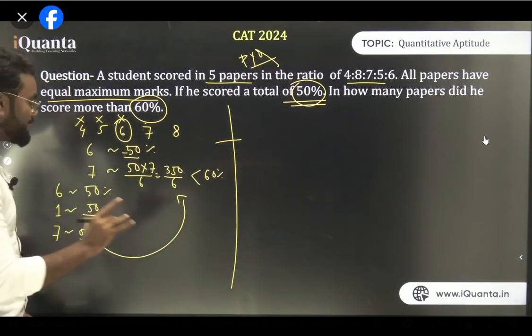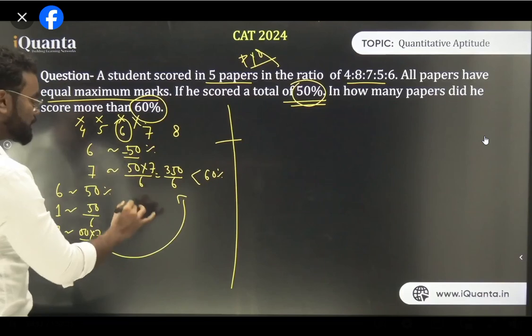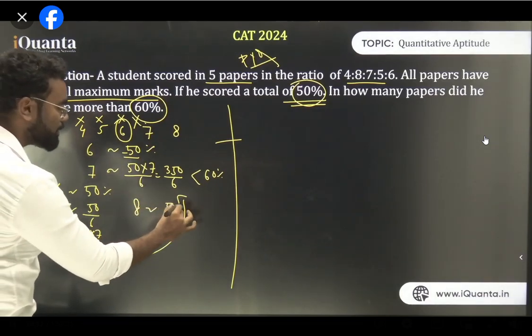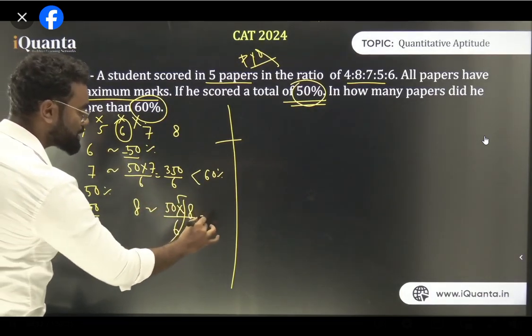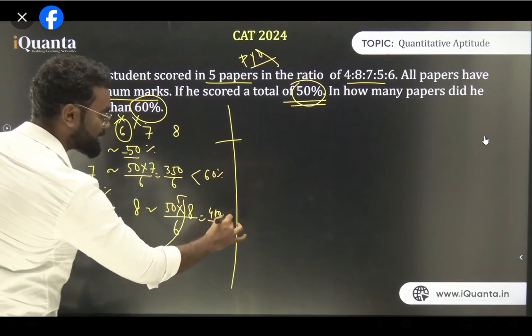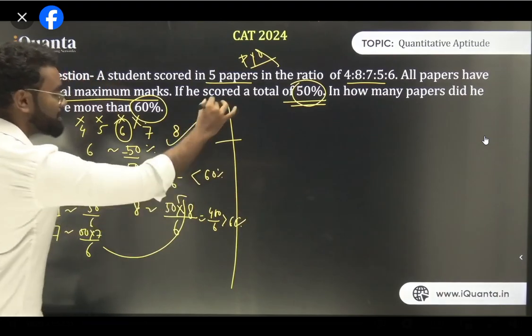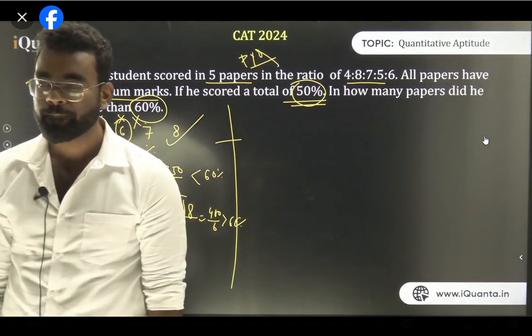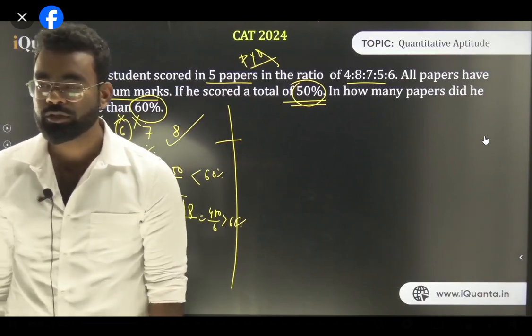Clear है? Now the next is, it is less than 60%, तो 7 में भी नहीं होगा. So check about 8. So 8 is equivalent to 50 into 8 upon 6, which is 400 upon 6, and 400 upon 6 is more than 60%. So only in one subject he scored more than 60%. Now tell me where you have doubts.